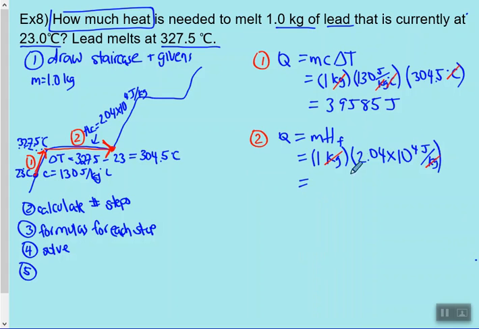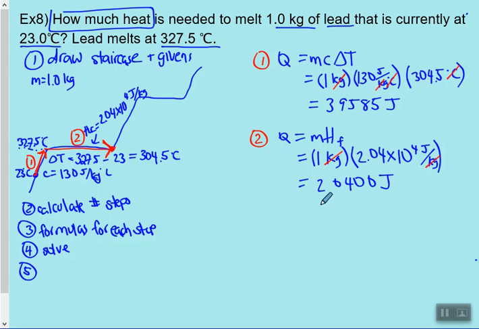And 1 times anything will just be whatever that thing was. So 2.04 times 10 to the 4. If we want to write that out as an actual number to compare it with the one above, it would be 20,400 joules.